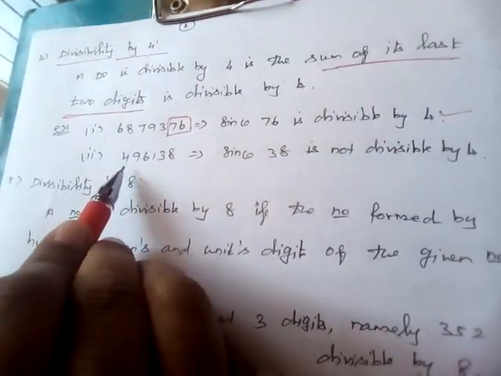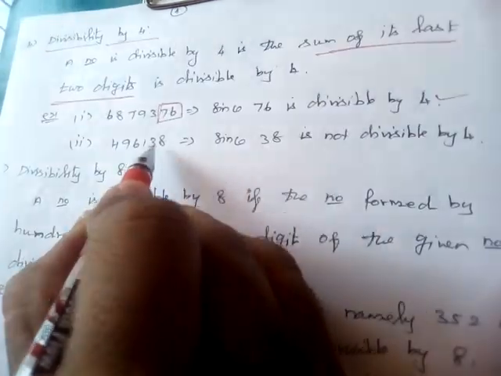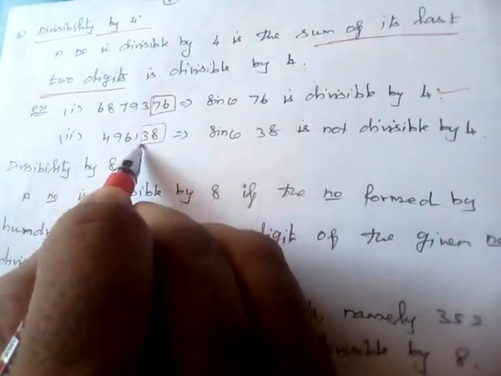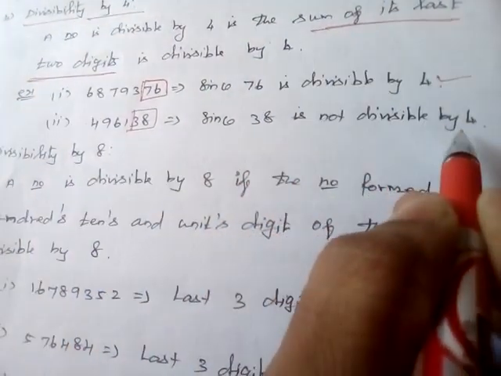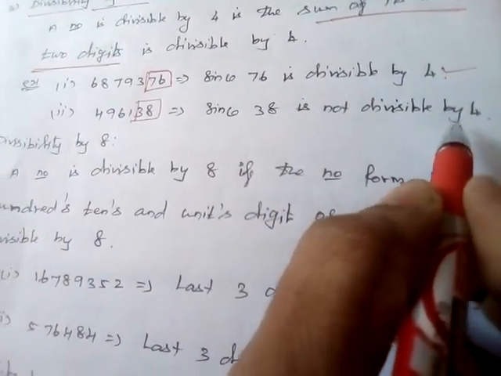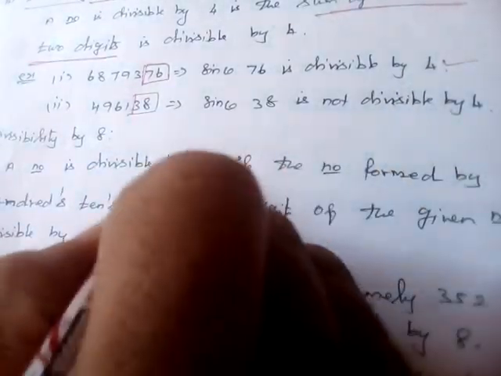Next problem, 496138. Here the last 2 digits will be 38. We know 38 is not divisible by 4. So we strongly say that the given number is not divisible by 4.